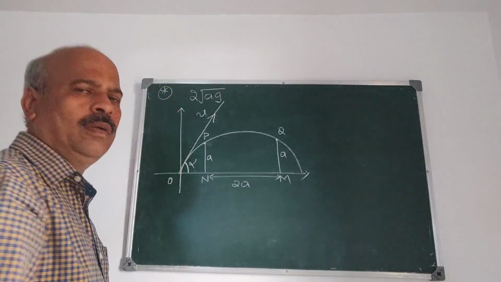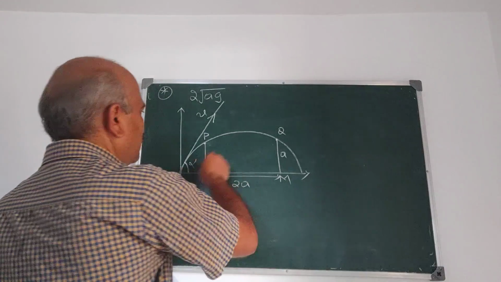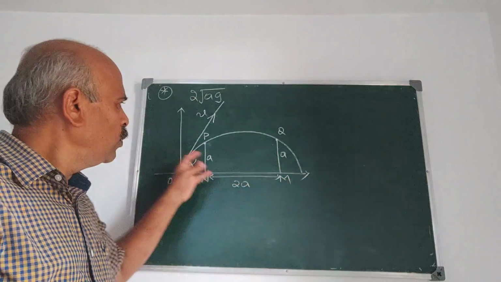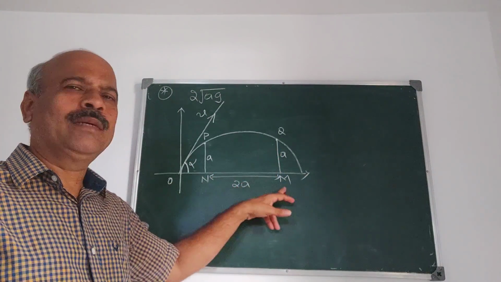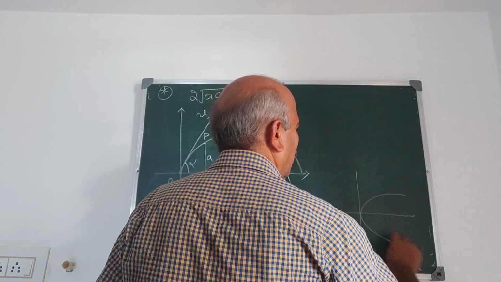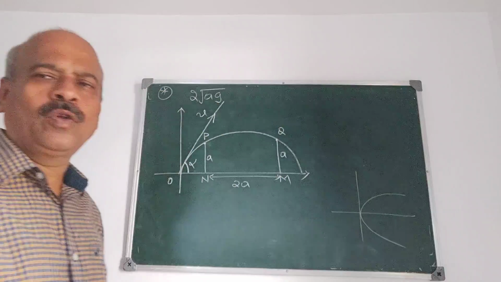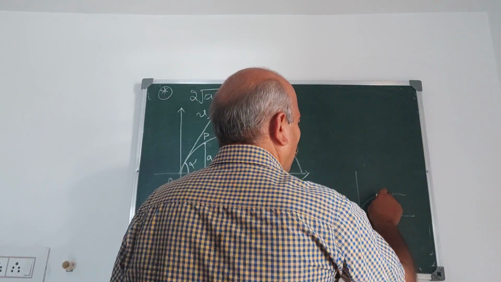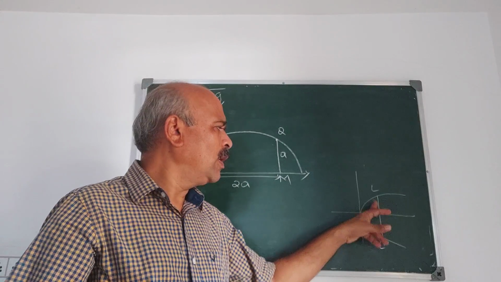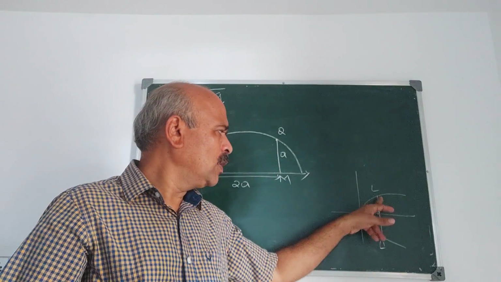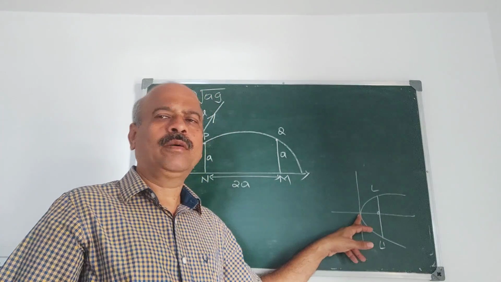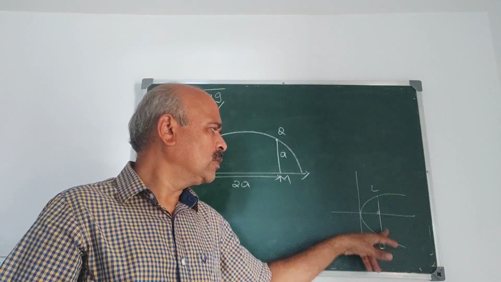Now the distance between these two is 2a. Now what you have to prove? You know that the path of the projectile is always a parabola. Now you have to prove that this 2a becomes the latus rectum of the parabola. So we have an idea about the parabola. This is the parabola, standard form, y square is 4ax. In this parabola, what is the latus rectum? Latus rectum is a perpendicular focal chord passing through the focus and it is perpendicular to the axis. Perpendicular focal chord passing through the focus.